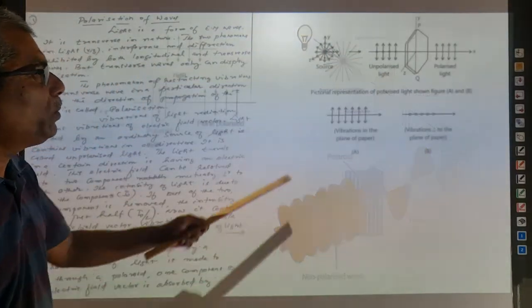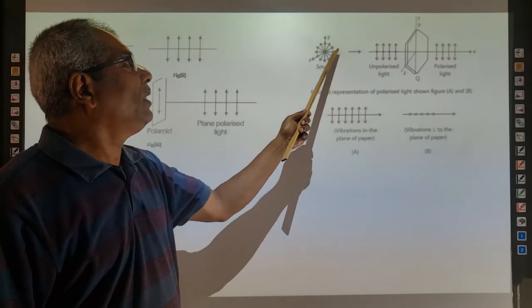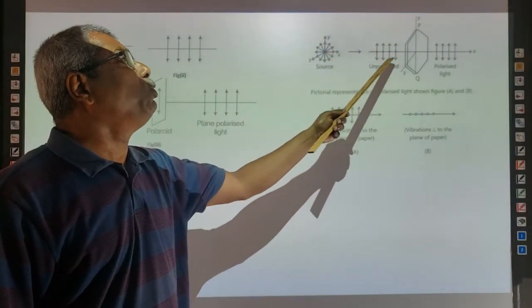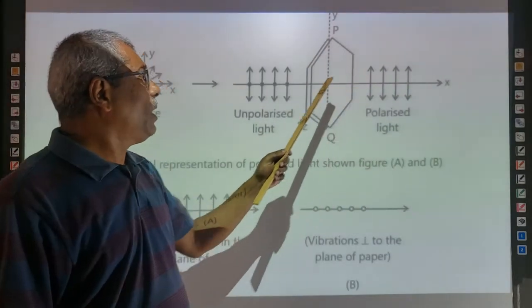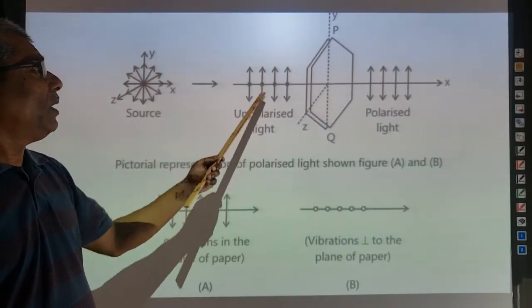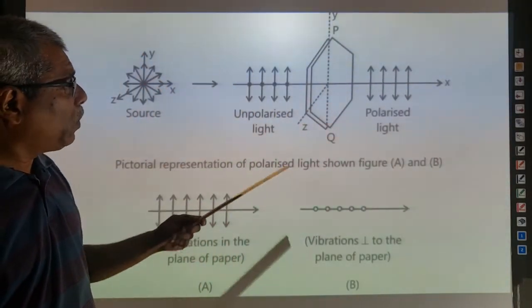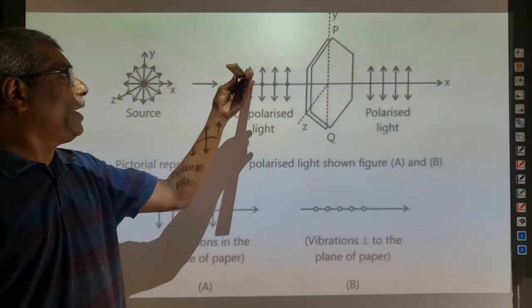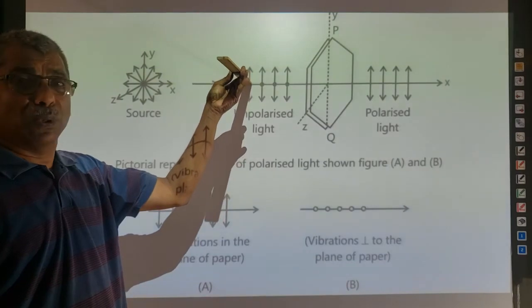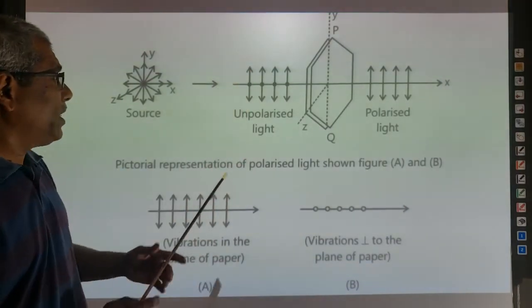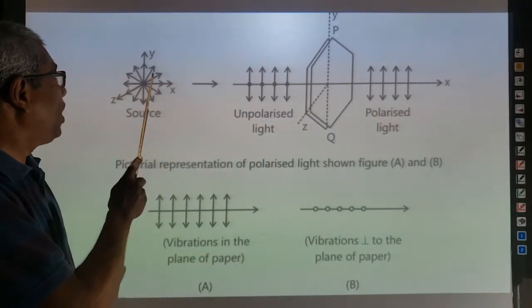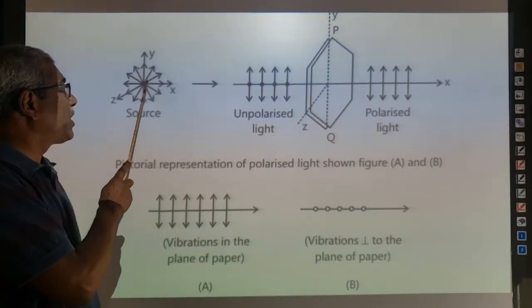In figure number two, one of the polarization components is resolved into two components. Now you see, these lines are parallel to this whiteboard, and also these dots are there. These dots are representing planes perpendicular to the plane of the board. So this is the usual method to represent unpolarized light, and the original method is this. How can this be explained?